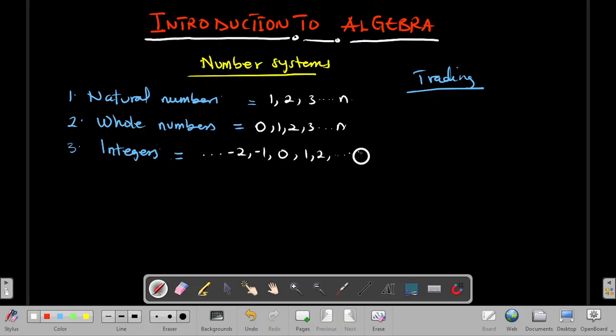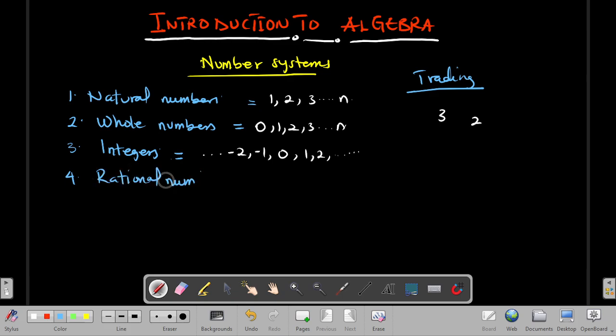So just to look at the evolution of numbers here. Now, after integers, we also have another set of numbers that emerged, and this was because there's a need for us to divide. As I said, the concept of numbers actually emerged from trading. The ancient Greeks and the rest were mostly traders, and they realized that assuming you have 3 mangoes or any products, and you have just 2 people to share, you have to divide this. So the idea of division gave birth to what we call rational numbers. So the fourth number system, which we call the rational numbers.